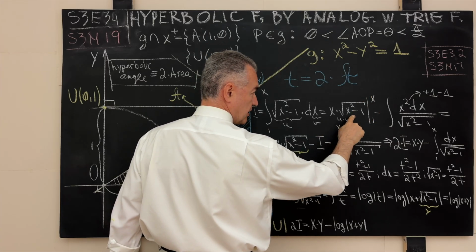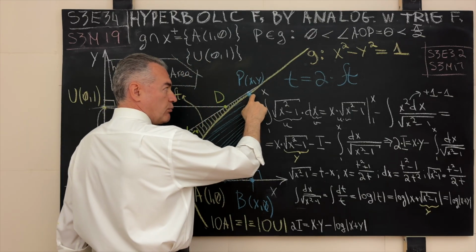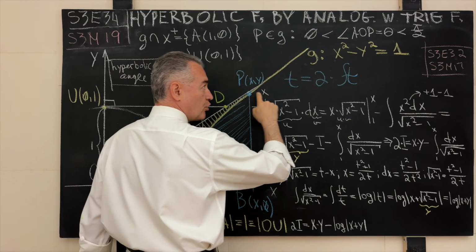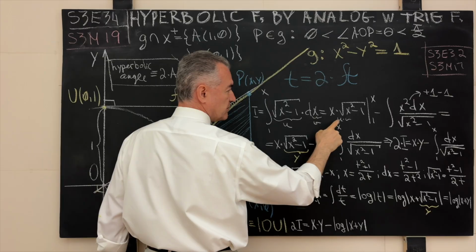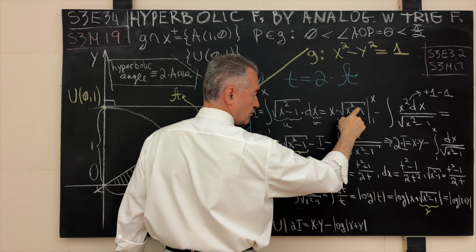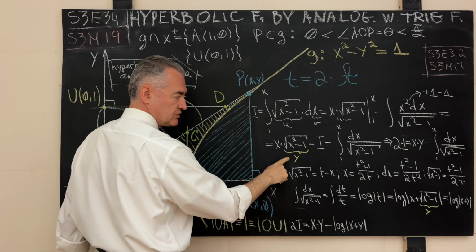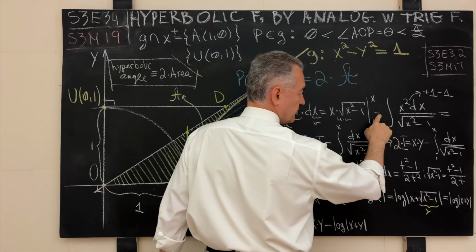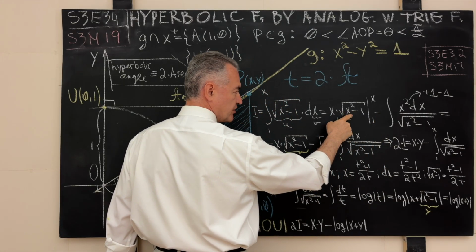But x squared minus 1 square rooted is what? Remember, our point sits on the generating curve G, which is the origin-centered unit hyperbola. This equation is satisfied by the coordinates x, y. It means that the square root of x squared minus 1 is precisely what? Precisely y. This is what I entered for you over here, x times y. Minus, here we have minus what? x times the first differential of this guy.